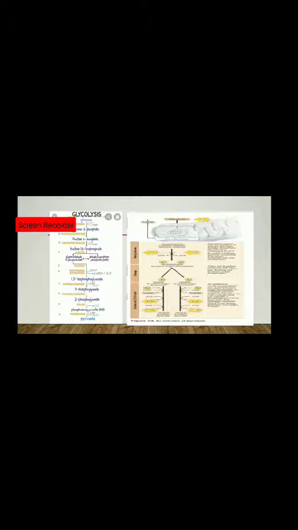It is common in both animals and plants, and it always occurs in the cytoplasm, and the pyruvate is transferred to mitochondria, then it is converted into acetyl coenzyme A. So this process is common in both aerobic respiration and anaerobic respiration.